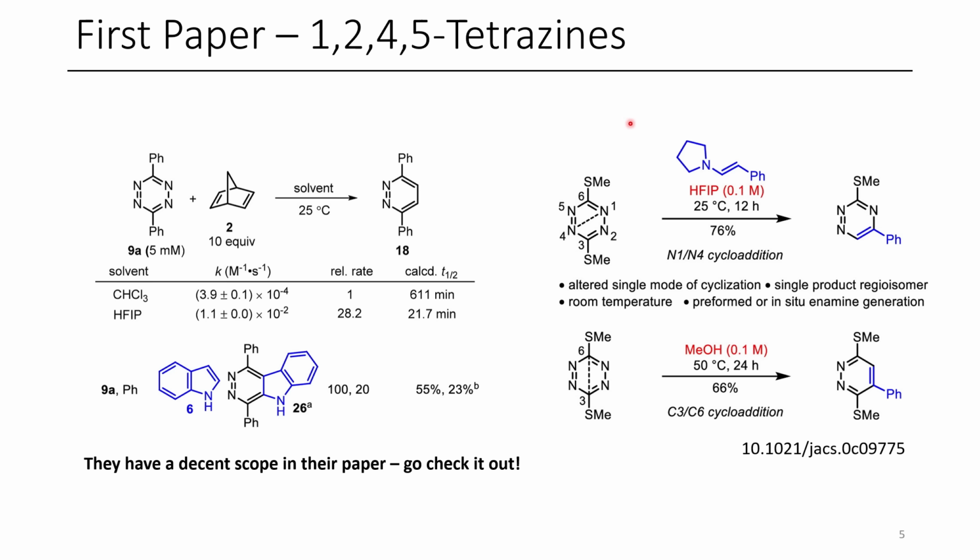Additionally, in some of their prior work, they've examined the effect of fluorinated versus non-fluorinated alcohols for the hetero-Diels-Alder reaction of tetrazines with these 2 methylthio groups. And when hexafluoroisopropanol is used, you end up getting a triazine product, although when methanol is used, you end up getting this 1,2-diazine. The outcome of Diels-Alder reactions could be greatly affected by whether or not fluorinated alcohol is used, especially in the case of these tetrazines, as they demonstrate.